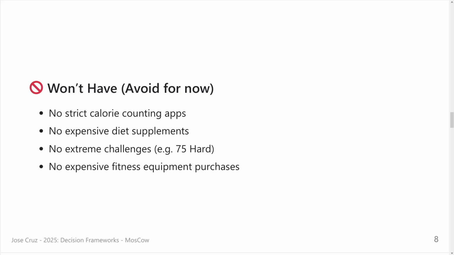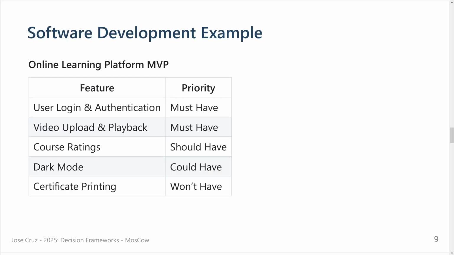I really like my fitness, so now I will buy some equipment for my home and I will do it every day or something like that. So this concept can be applied also to computers. Let's say we have a software development and we want to implement some online learning platform.